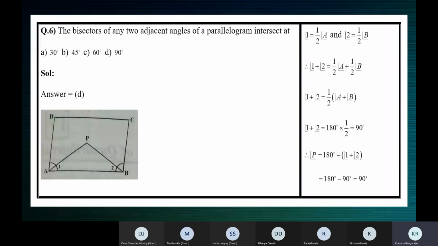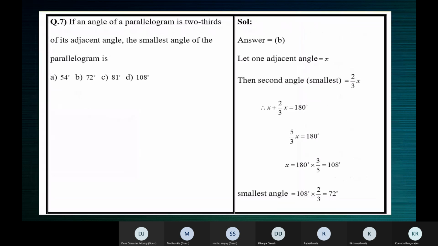So here, if one angle of a parallelogram is 2/3 of its adjacent angle, then the smallest angle of the parallelogram is. So they're talking about two angles, the adjacent angles.